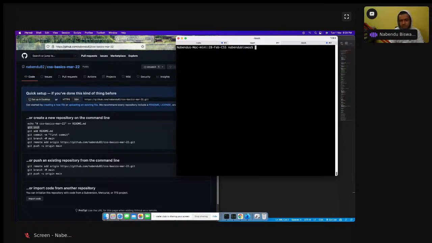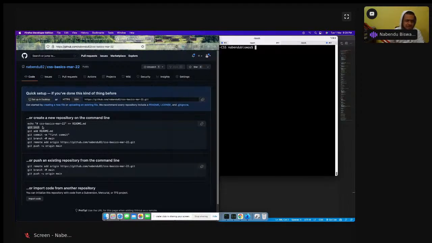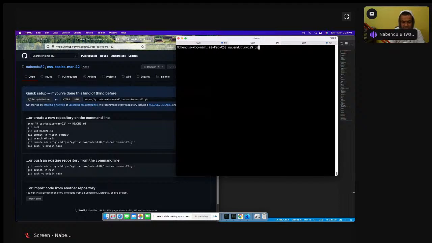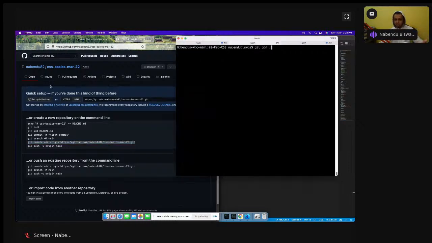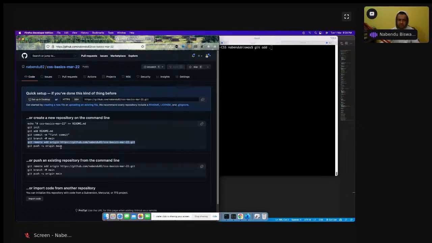So if you want to push it, you have to do first git init, then git add dot, and then git commit, first commit. Then git branch, like this main, and then git remote. What this git remote does is it connects this to this GitHub. And then you have to push it.